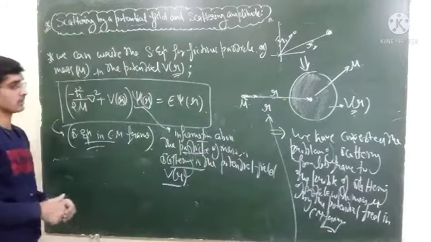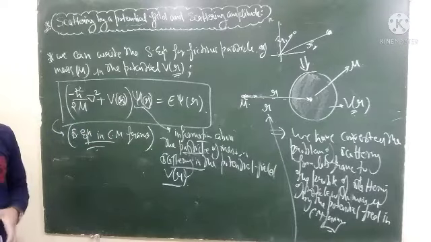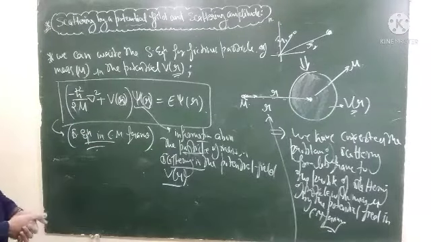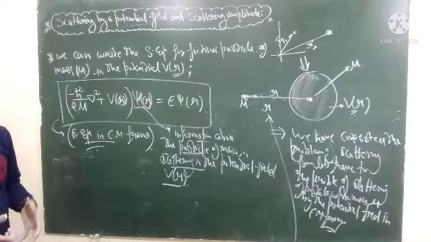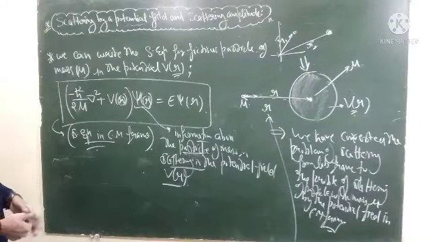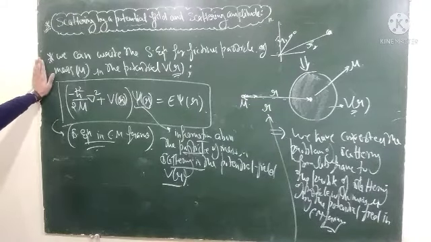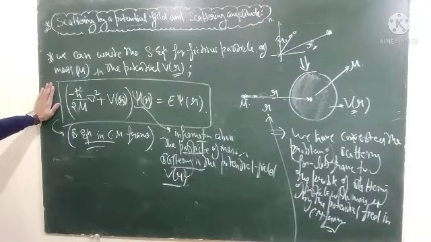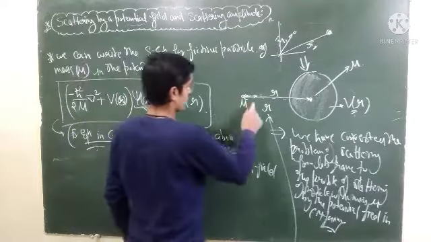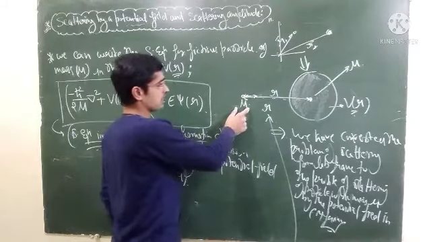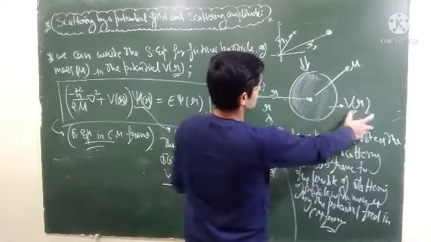So now what we will do in the coming lecture is solve the problem in the center of mass frame. That is what I said in the first lecture, that we will do the calculations in the center of mass frame only. And then we will use the results that we have derived in the previous lectures to calculate the results in the lab frame, right? So the starting of solving this scattering theory is that we first convert this Schrödinger equation from the lab frame to the center of mass frame, right?